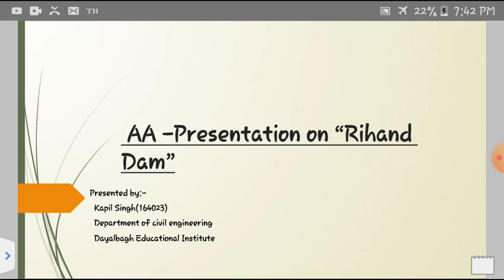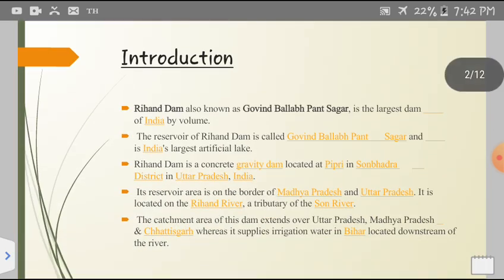So here we will start firstly with the introduction part. Introduction. Rehan Dam, also known as Govind Ballabh Pansagar, is the largest dam of India by volume. The reservoir of Rehan Dam is called Govind Ballabh Pansagar and is India's largest artificial lake. Rehan Dam is a concrete gravity dam located at Pipri in Sonbhadra district in Uttar Pradesh in India. Its reservoir area is on the border of Madhya Pradesh and Uttar Pradesh.